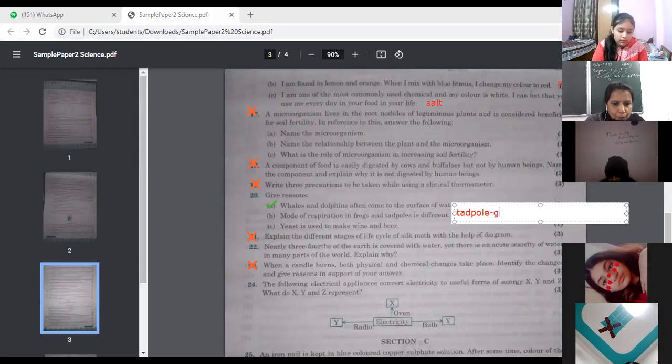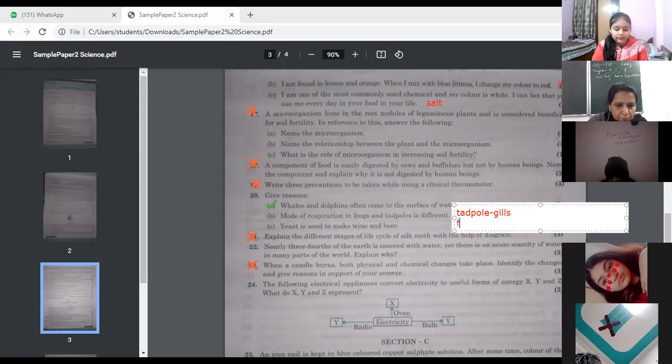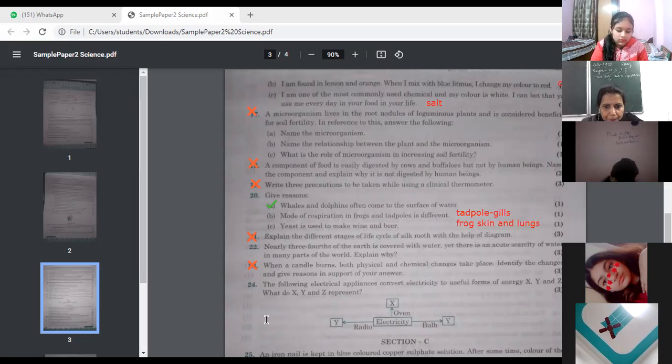What does tadpole have? Only gills. Okay? And frog has both. And what does frog have? Gills and skin. Gills, and we can say skin and lungs we can say. Skin, lungs.